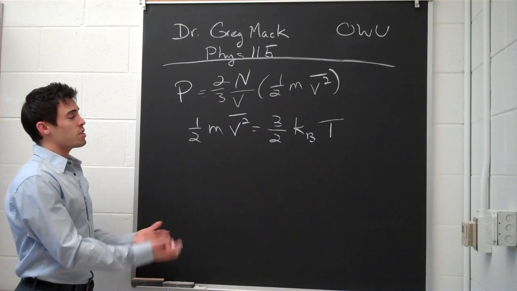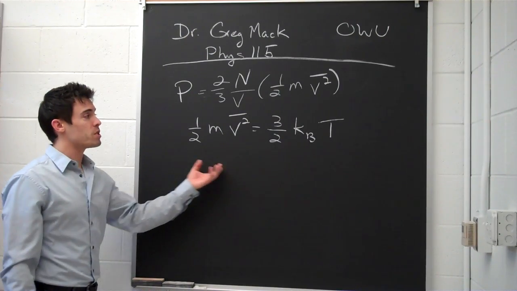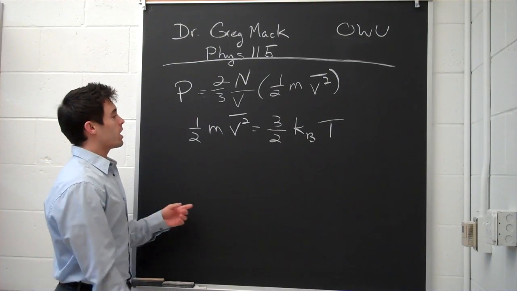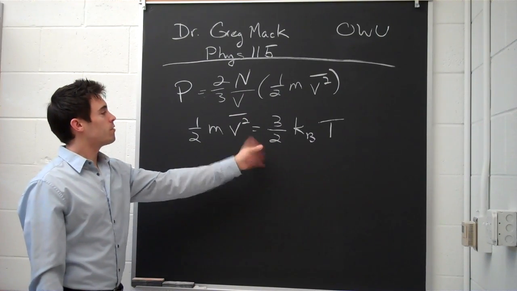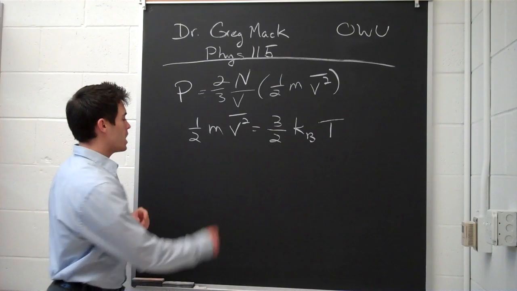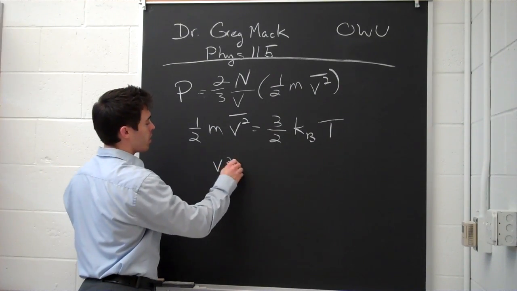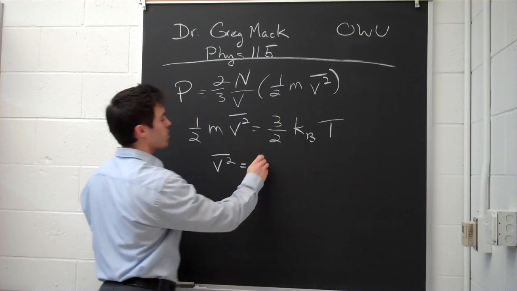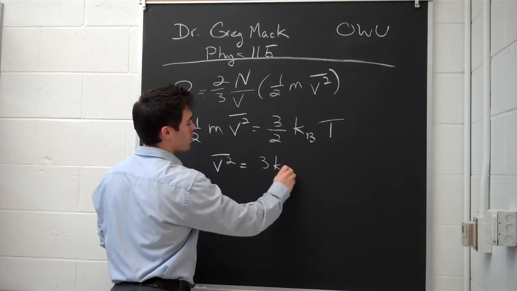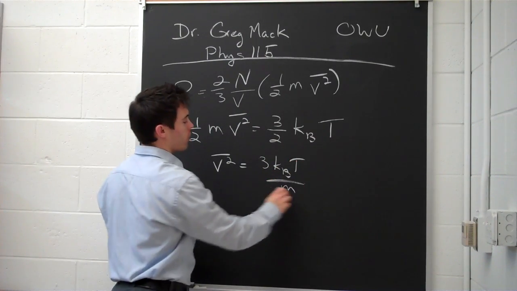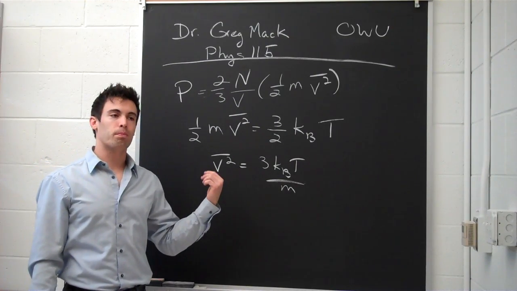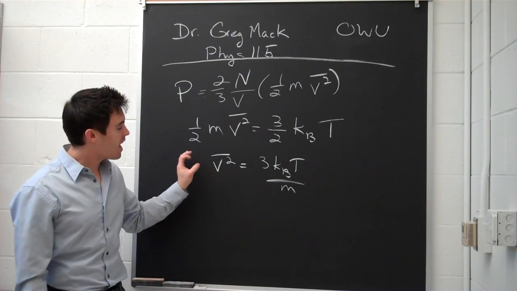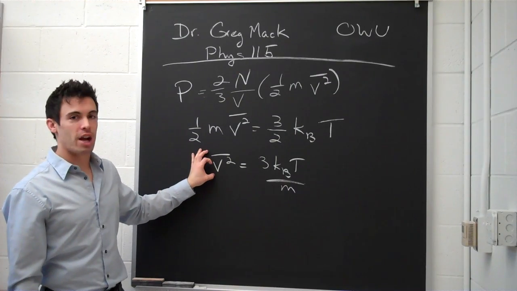So if I rearrange things, I can specifically say how the speed depends on the temperature. I can do that by factoring the 1/2 out of everything and dividing through by the m, and you end up with v squared is equal to 3 kBT over m. But I want the actual speed, not the average. You can't just take the square root of this and call it the actual speed.